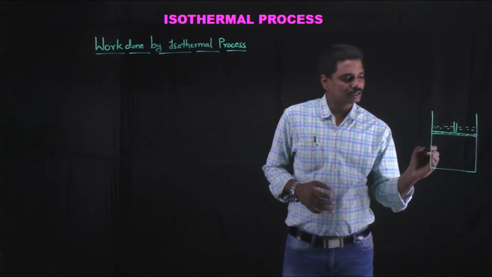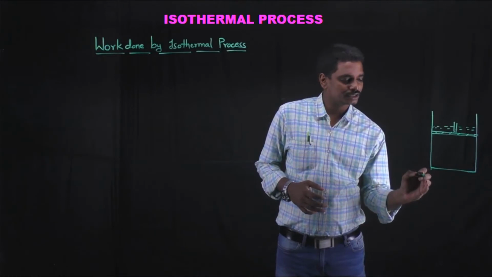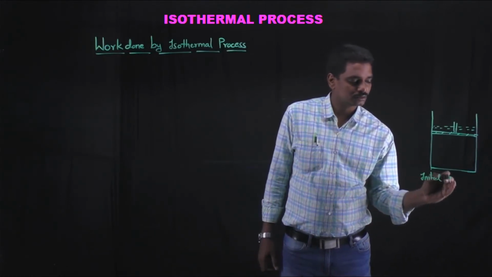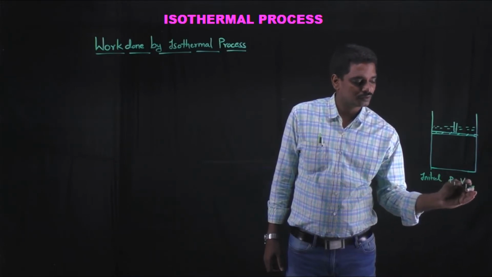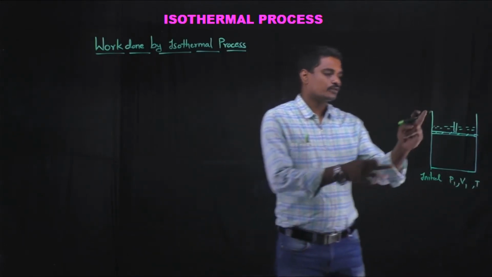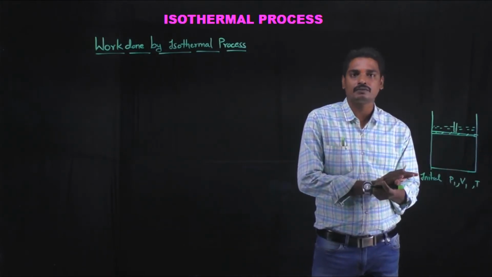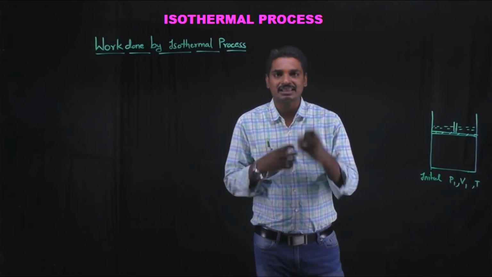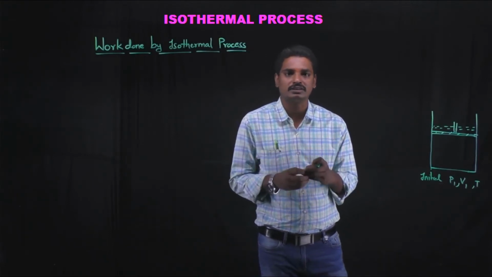Initially, the pressure is P1, the volume is V1 and the temperature is T. And these walls of the cylinder are made of good conductors of heat, so that it can exchange heat energy with the surroundings.